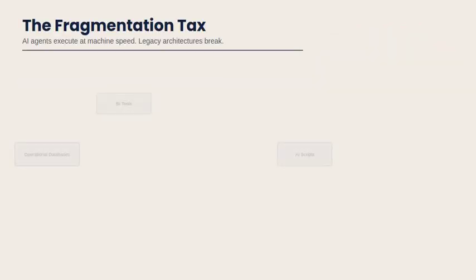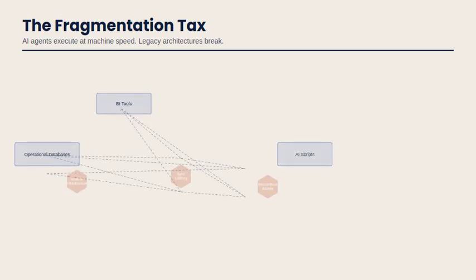The core problem is what we call the fragmentation tax. AI agents now execute at machine speed, but most enterprise architectures were never designed for that. The result is a tangled mess: brittle CDC pipelines, shadow infrastructure, sync latency, duplicated security policies, and inconsistent access controls spread across operational databases, BI tools, and AI scripts.